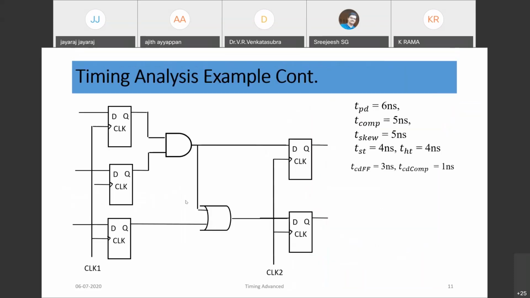In that case, we need to increase the combo path delay. Otherwise, the hold of this flop would be violated. Because of this positive skew, data would be arriving late at the input with respect to the edge, so there would be chances of hold violations.